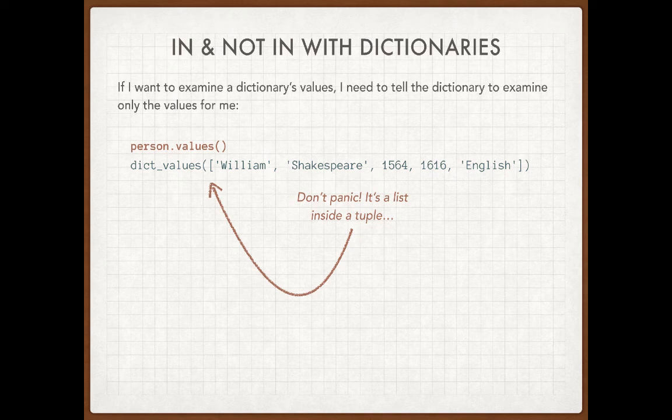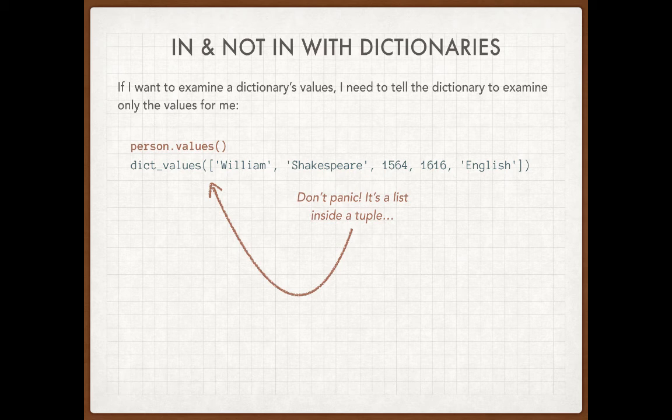Now, this looks a little complicated, and please don't panic about this. We already know what our brackets look like. This is just a list inside kind of a tuple. Think of it this way: when I ask a dictionary what its values are, what I get is a list of all of those values.